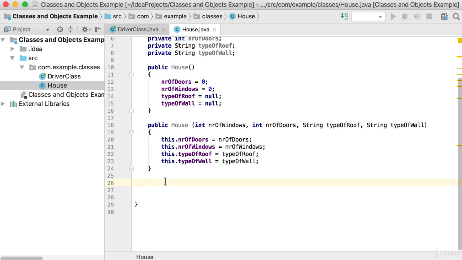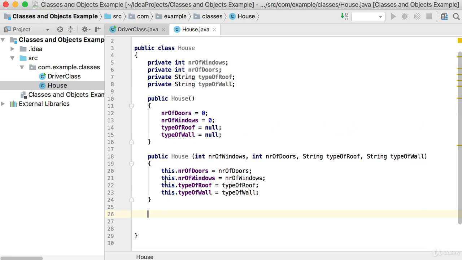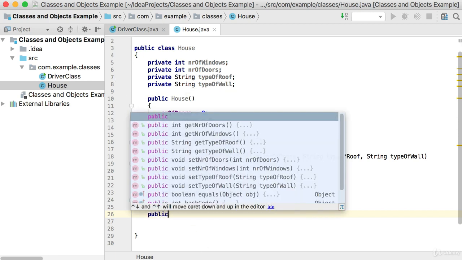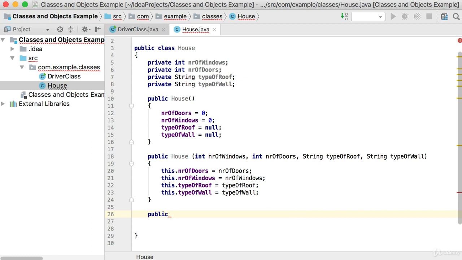Now let's look at a few other handy methods that we can use inside of a class, that we call getter methods and setter methods. Because we defined all of our fields private there, we need to have a public method to change or to get these values out of the object. So let's start with the getter methods. A getter method is basically a method that just returns the value for the specific property. All of these methods must be public. I'm going to start off with the first one, which is the number of windows. Because number of windows is of type int, that's exactly the value that we will return.